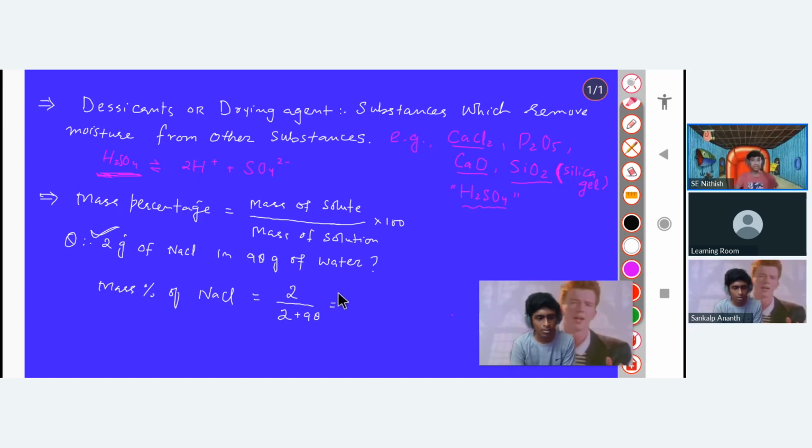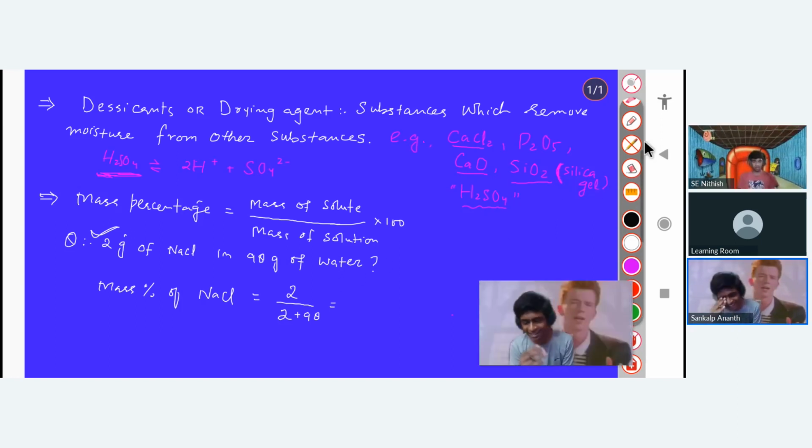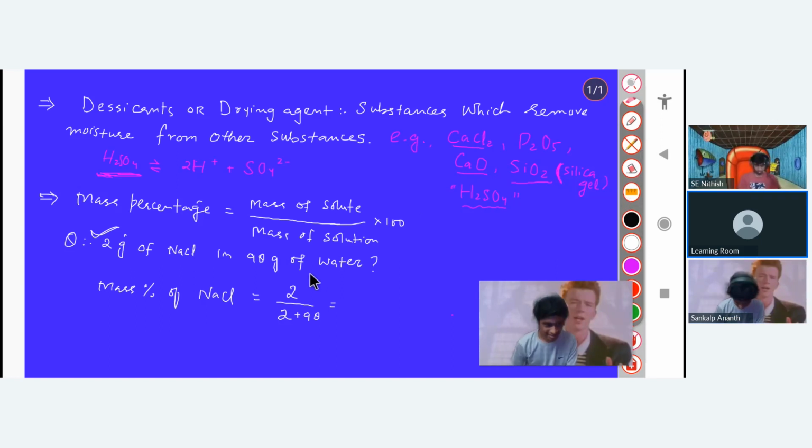It's 98, sir. That's a 9, that's an 8. It is 98, but it is only that of the solvent, that is water, but you have to use the mass of the solution, isn't it? This is very important. Right? Yes, sir.